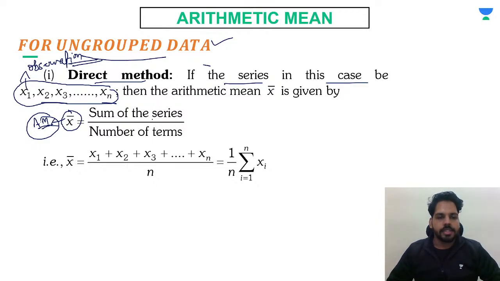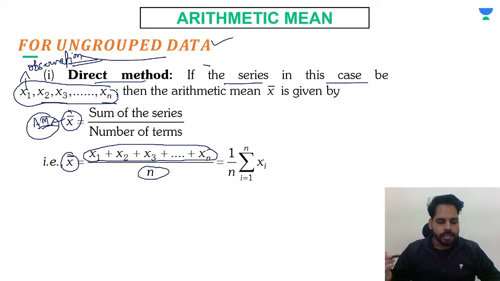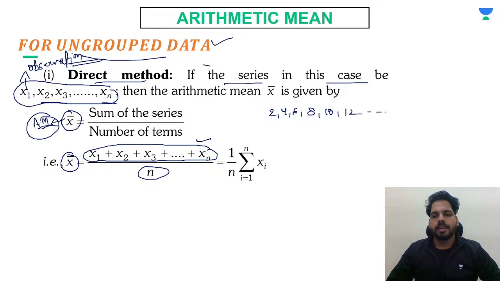X bar we are going to represent with the AM, and x1 plus x2 plus x3 and so on, we take as the sum of the observations, divided by the number of observations. This we have studied from class 6, I think, right? So I don't think you need clarification on it. So basically, if the observations are given to you like 2, 4, 6, 8, 10, 12 and so on.